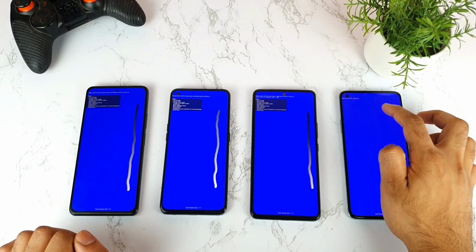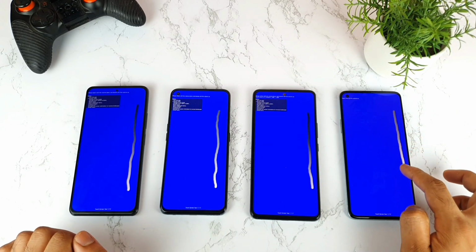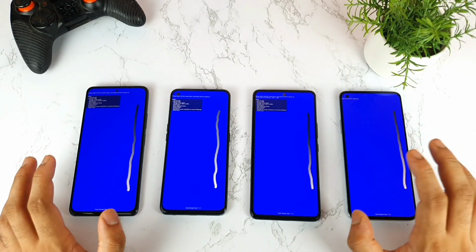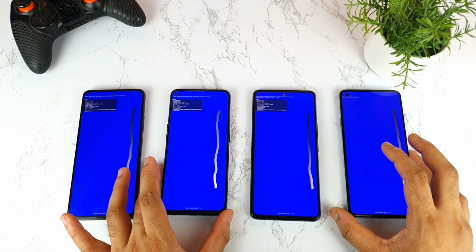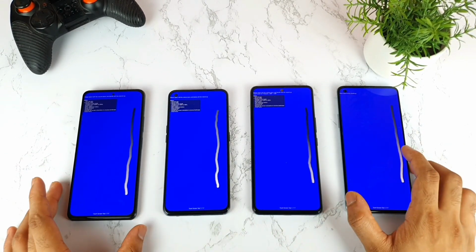And finally the OnePlus 9R. As you can see friends. So all the phones perform really great in terms of the slow movement. So it got detected really great. So now let me try to do a little bit faster.